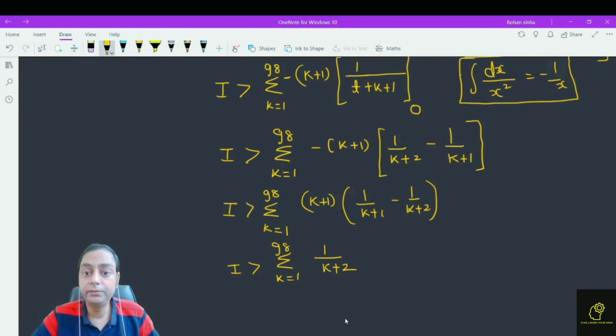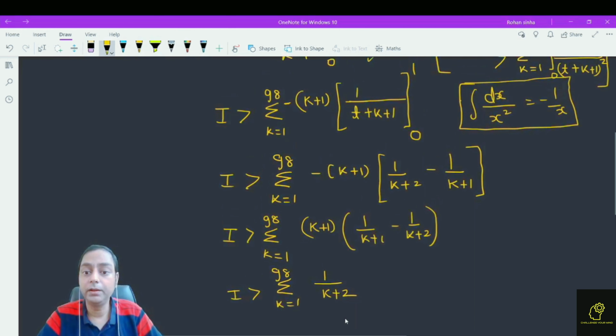So, simply putting the upper limit and lower limit, this is 1 upon k plus 2 minus 1 upon k plus 1, and take this minus sign inside this bracket. So we find this I is greater than k plus 1, 1 upon k plus 1 minus 1 upon k plus 2. So finally, if we calculate this further, we find I is greater than sigma k is equal to 1 to 98, 1 upon k plus 2.